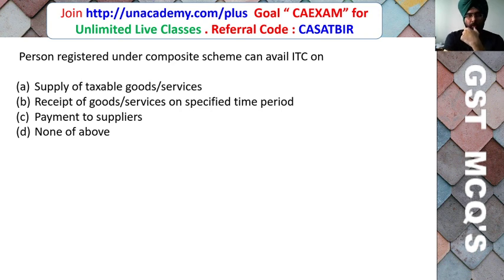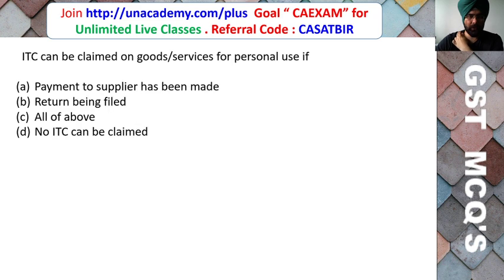A person registered under the composite scheme can avail ITC on supply of taxable goods or service, receipt of goods and service in specified time period, payment to the supplier, or none of the above. So friends, here the correct answer is D, that is none of the above, because the person who is registered under GST under the composition scheme cannot avail input tax credit.